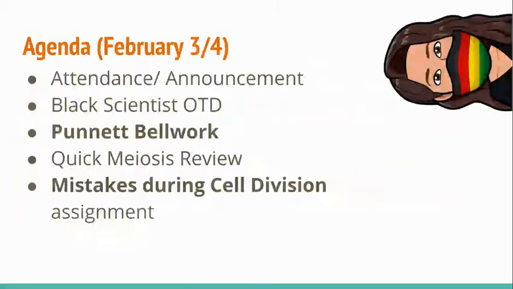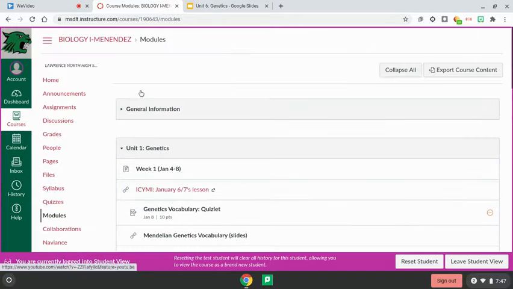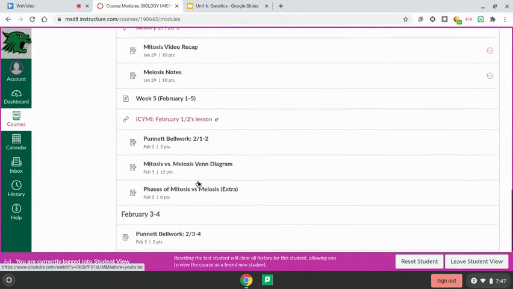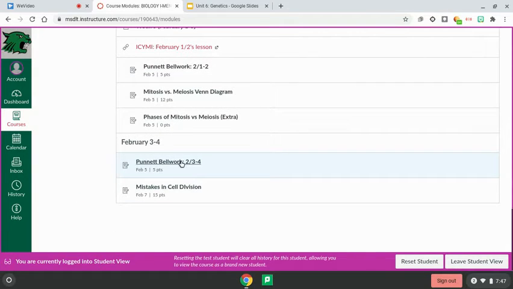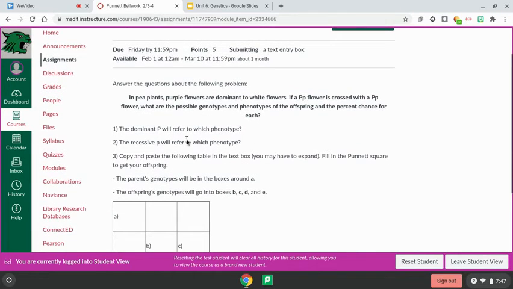So for today, we are going to start with the Punnett bell work. So as usual, we're going to go to Canvas, and to our modules. And then from here, we go all the way down to today's Punnett bell work, February 3rd and 4th. So this bell work is going to look almost the exact same as Monday/Tuesday's. It's in the same format. I just changed the information.